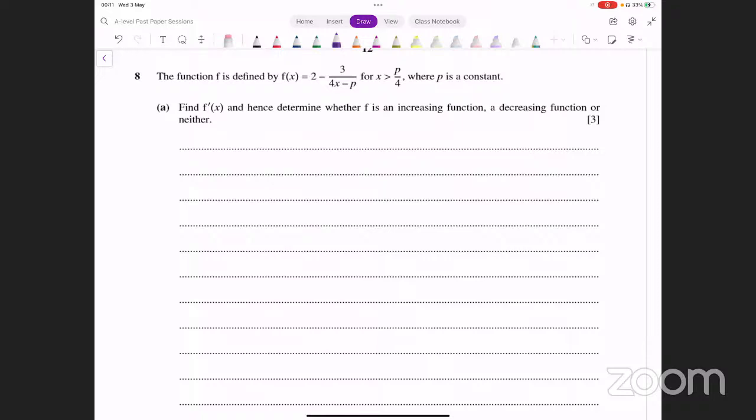Okay, question number 8. The function f is defined by f of x equals this for x greater than p over 4, where p is a constant. Find f dash of x and hence determine whether f is an increasing function, a decreasing function, or neither.